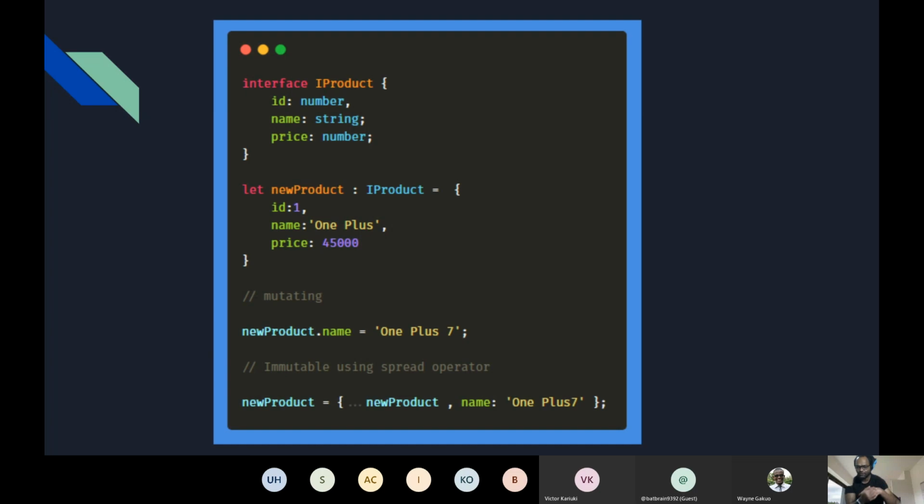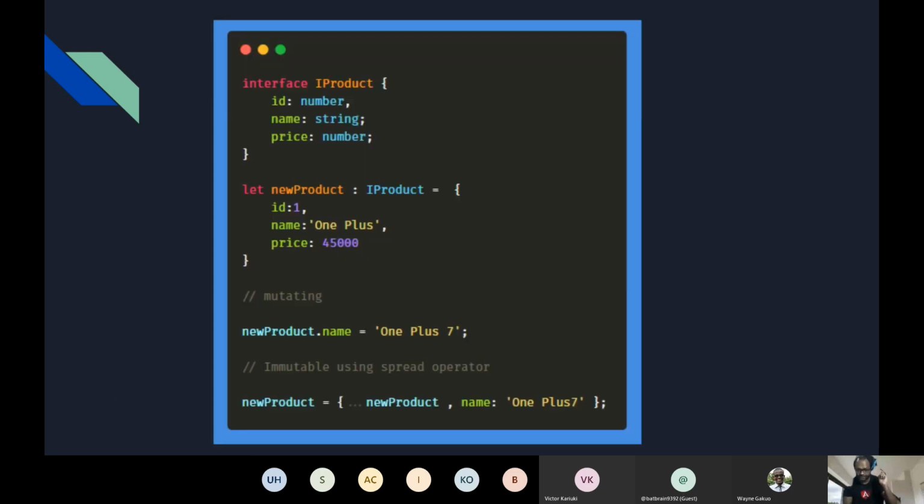So how can I create a new object? I can just use the spread operator, which is available in ES6. So here you can say I'm creating a new product using the previous product, but I'm updating the name. That's it. So this is what we mean by immutability. And this is something which we'll see in our example as well.